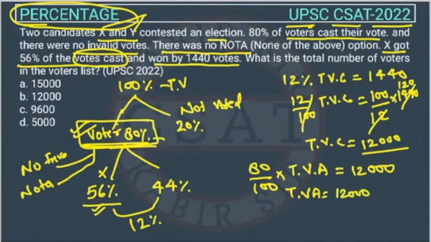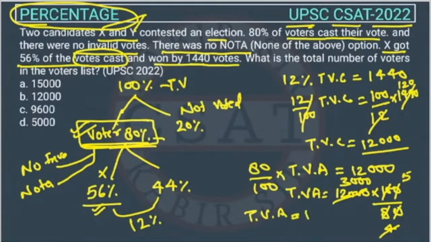It will be 12,000 into 100 upon 80, right? So we will cut this with 2, this will be 5, and this will be 4, and 4 will cut this one, right? Then total votes available will be 5 into 3, 15,000, right?